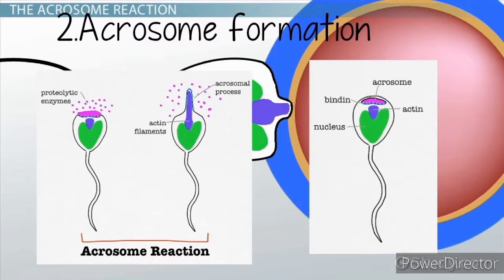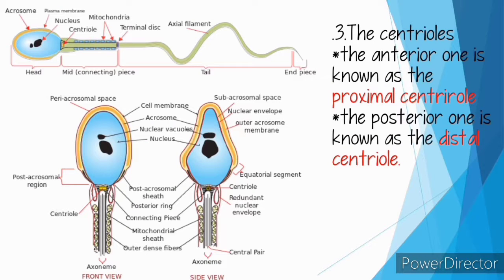In the sperm of certain animals, an acrosomal cone or axial body also develops in between the acrosome and the nucleus. So let's proceed to the centrioles. The two centrioles of the spermatids become arranged one after the other behind the nucleus. The anterior one is known as the proximal centriole and the posterior one is known as the distal centriole. The distal centriole changes into the basal body and gives rise to the axial filament of the sperm. You can see the axial filament in this picture.